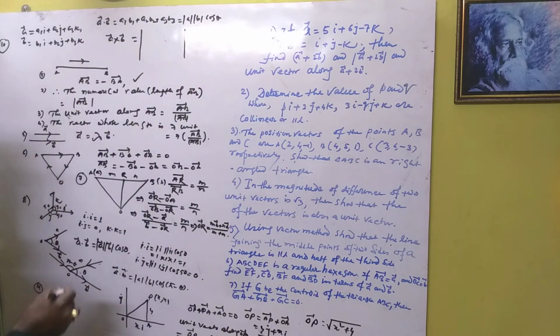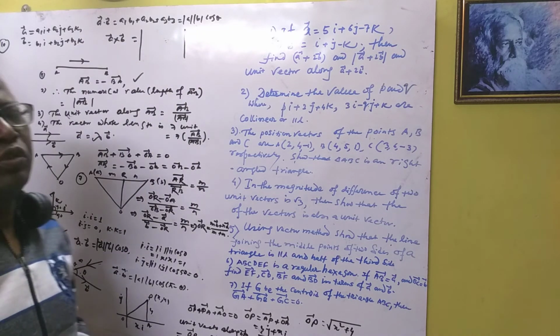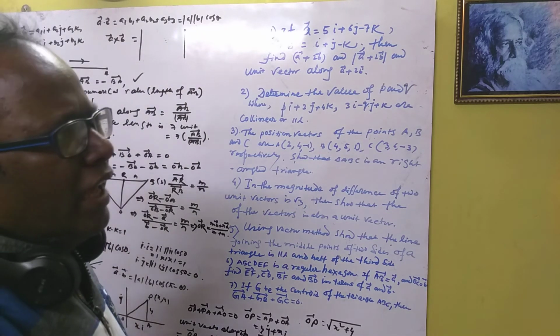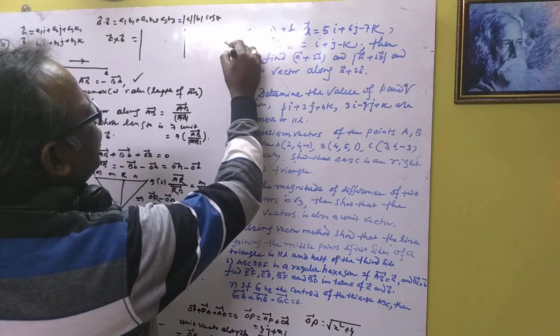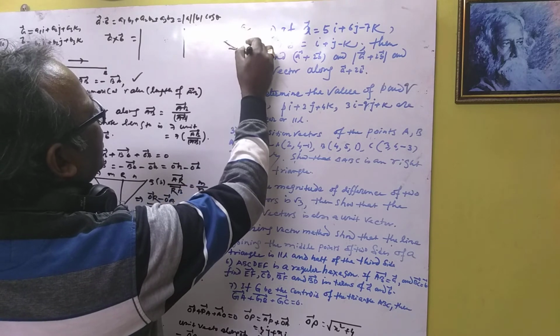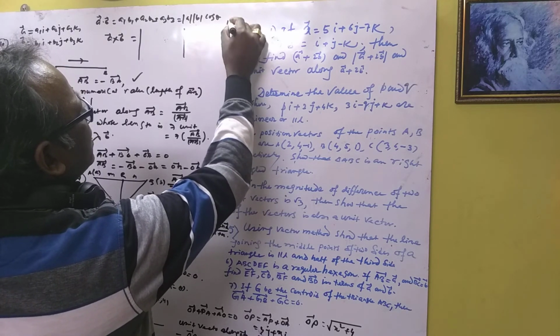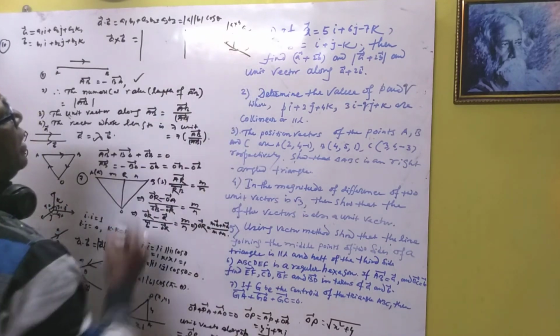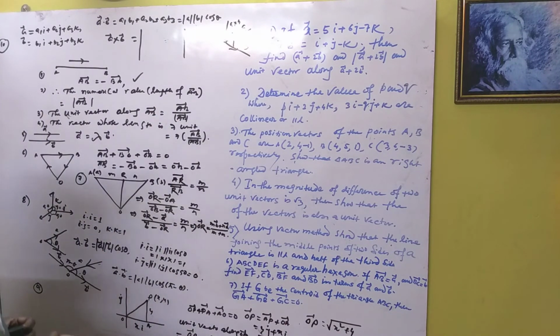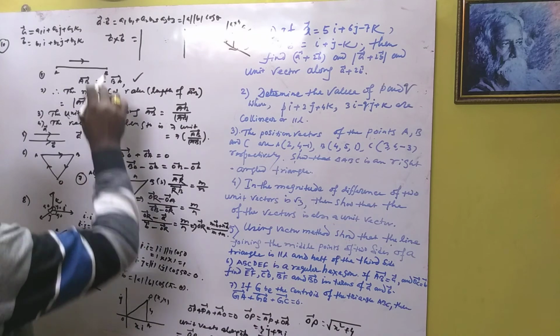A cross B is a vector which is perpendicular to A and B. See here, these are the two vectors we have been given, A and B. This is A cross B. It is perpendicular to B and perpendicular to A. So this is the logic here.